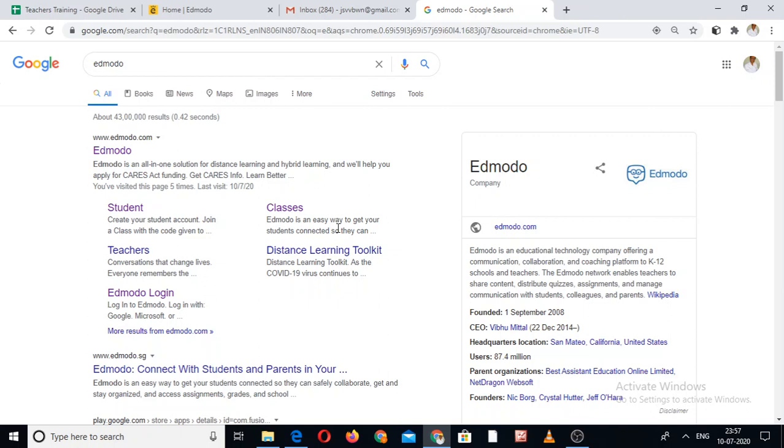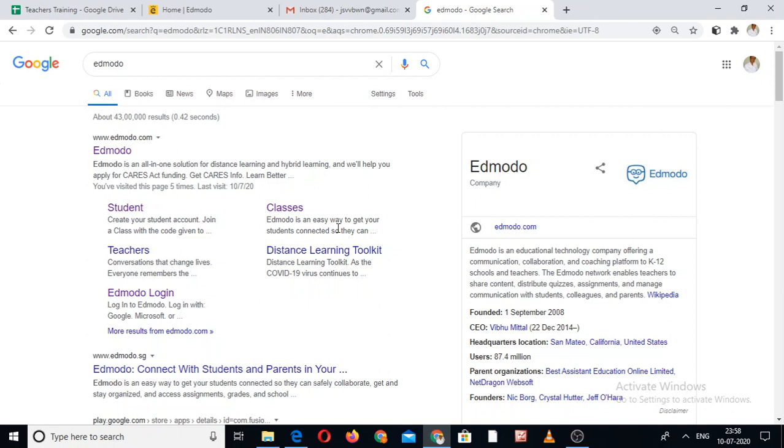The students complete their homework or assignments and submit them to the teachers on this Edmodo page. Teachers check it and they can remark whether that particular assignment or homework was right or wrong, whether there was any mistake or not, and whether there is a need to improve or not.